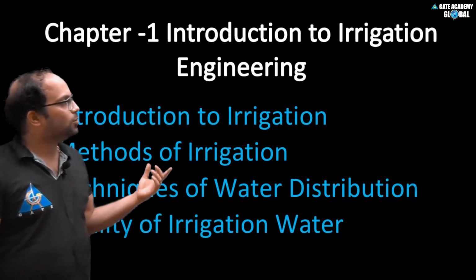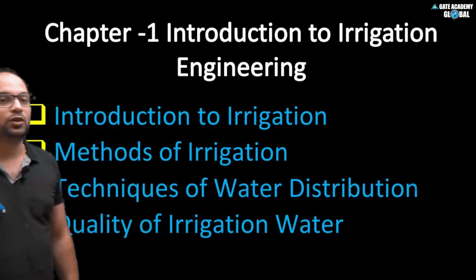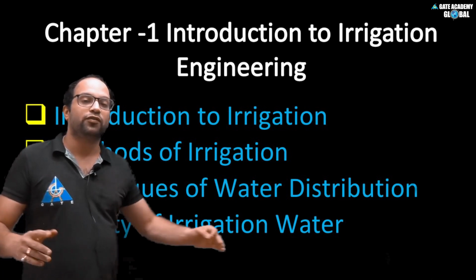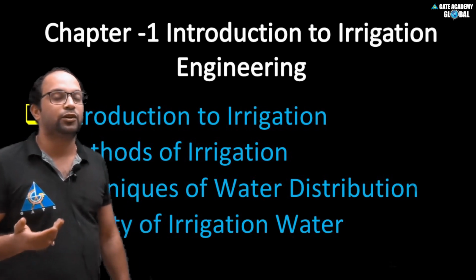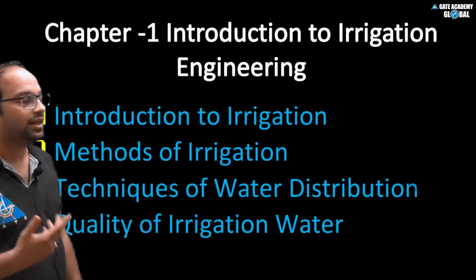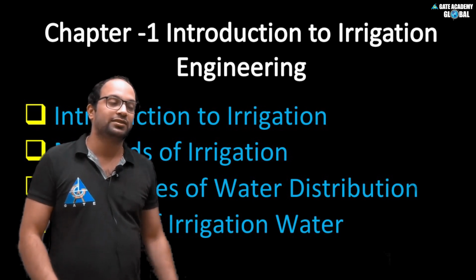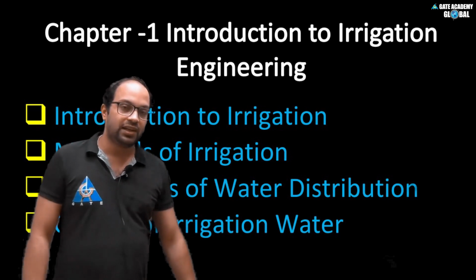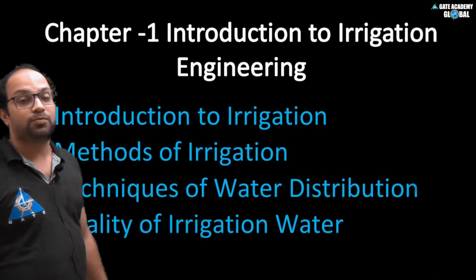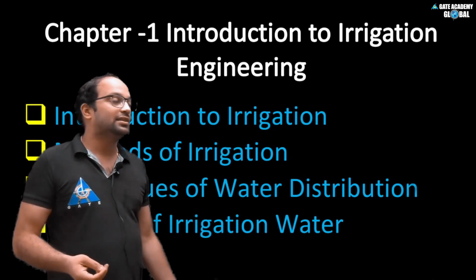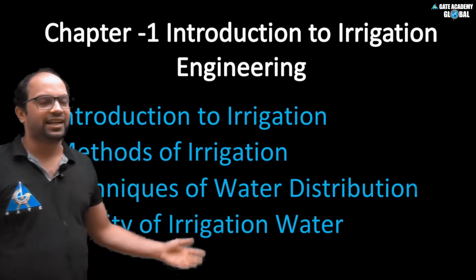Next there is one more topic, techniques of water distribution. As you know, there are different types of farms. They have different sloping ground, different topography, and different soil. So according to that we also have different methods for supplying water in the field, which we will see in this topic. For example, what is the border strip method, and what is check flooding. These are the different techniques.